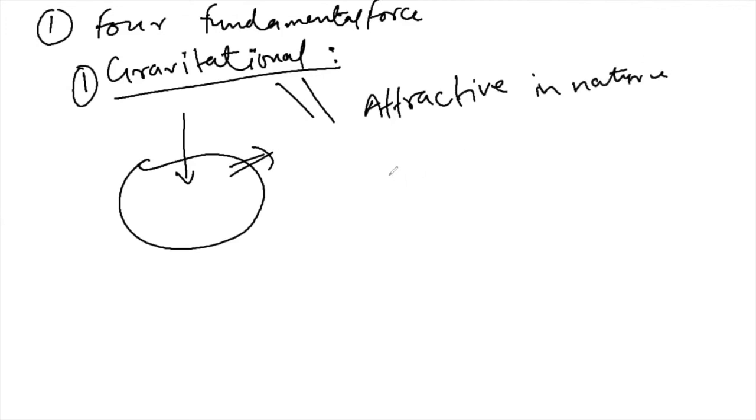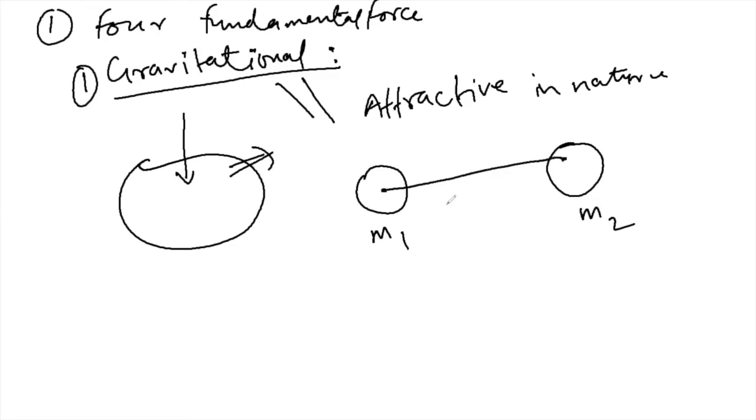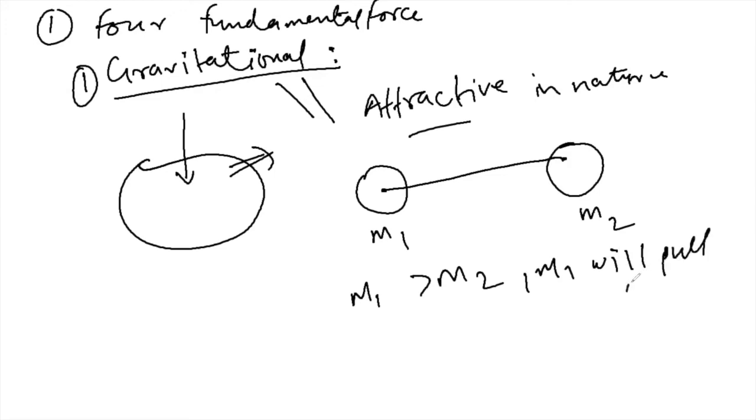Now you have two objects which have the masses m1 and m2. What type of force are they exerting on each other? The force between these two masses will always be attractive. Now if mass m1 is greater than mass m2, then m1 will pull m2, and if m2 is greater than m1, then m2 will pull m1.